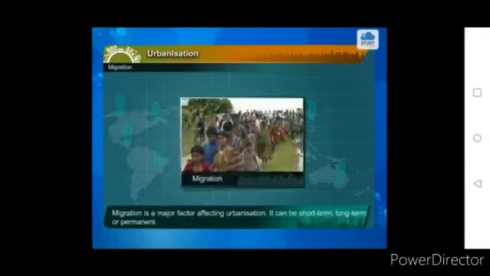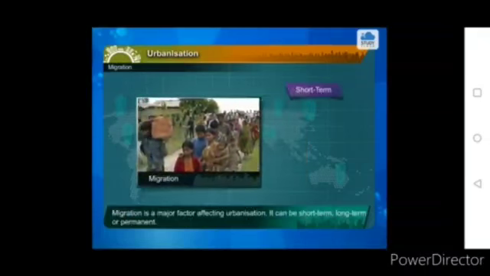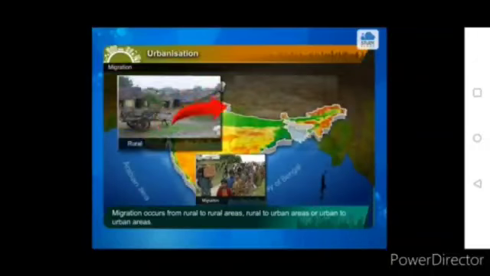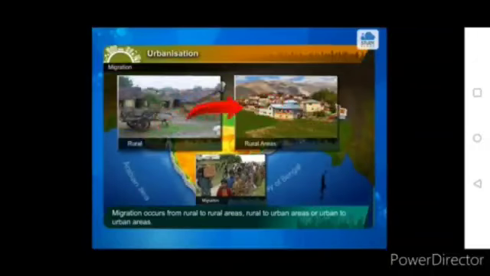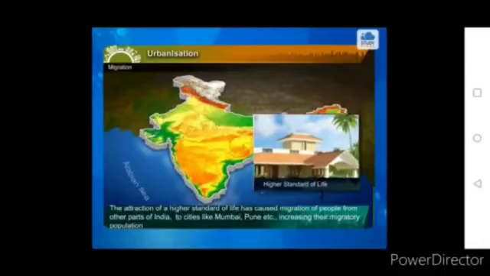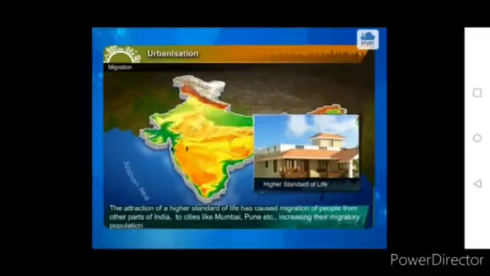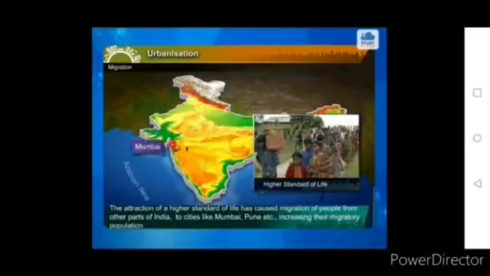Migration. Migration is a major factor affecting urbanization. It can be short-term, long-term, or permanent. Migration occurs from rural to rural areas, rural to urban areas, or urban to urban areas. The attraction of a higher standard of life has caused migration of people from other parts of India to cities like Mumbai, Pune, etc., increasing their migratory population.